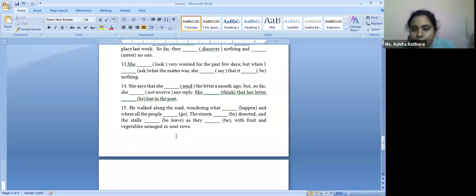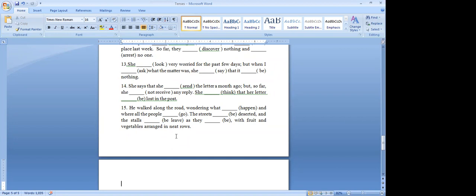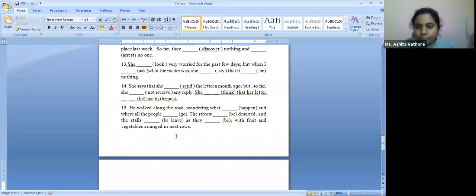Okay. Anybody else? Any different answer? She says that she has sent the letter a month ago, but so far she has not received any reply. She thinks that her letter has been lost in the post. Okay. Last statement. 15.